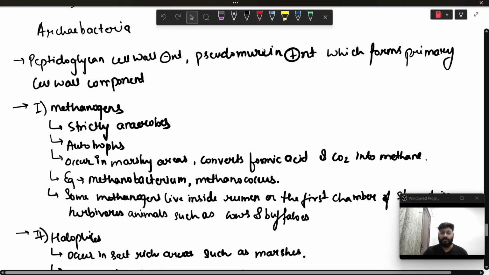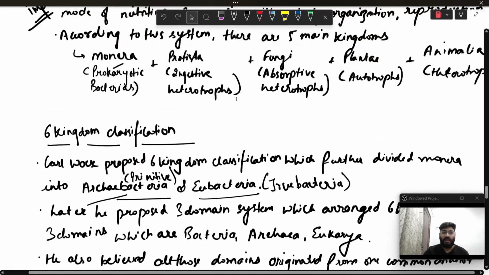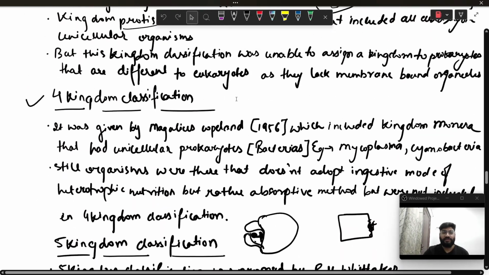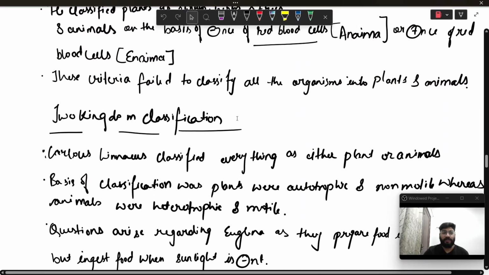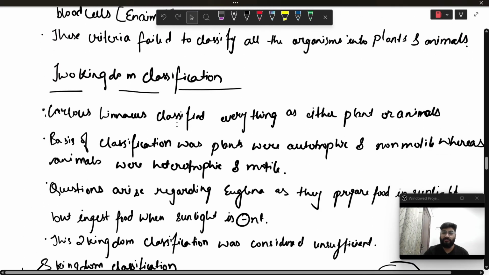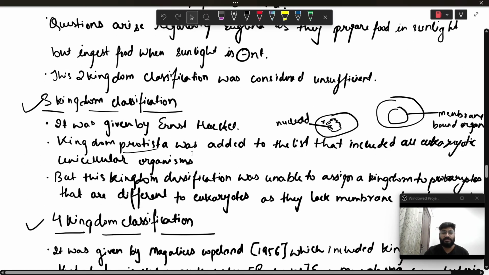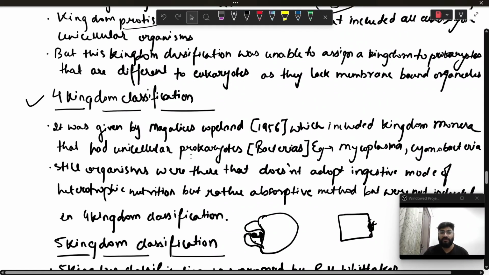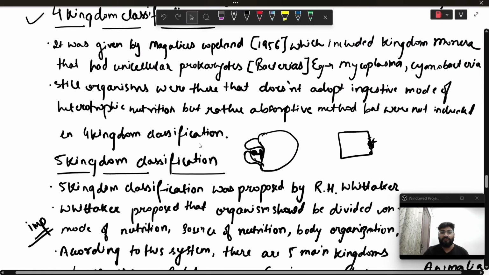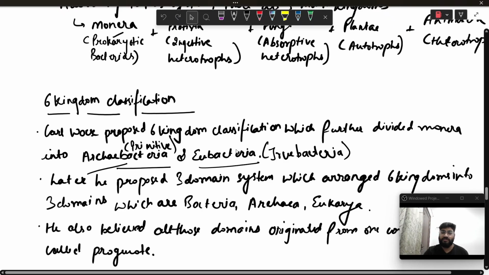Good morning, everyone. In the last class, we were discussing different types of classification systems. We had the two kingdom classification system, which was inspired by Aristotle's classification attempt. Then we had the two kingdom classification given by Carolus Linnaeus. Then the three kingdom classification system given by Ernst Haeckel, four kingdom classification given by Julius Copeland, five kingdom classification given by R.H. Whittaker, and six kingdom classification in the three domain system given by Carl Woese.